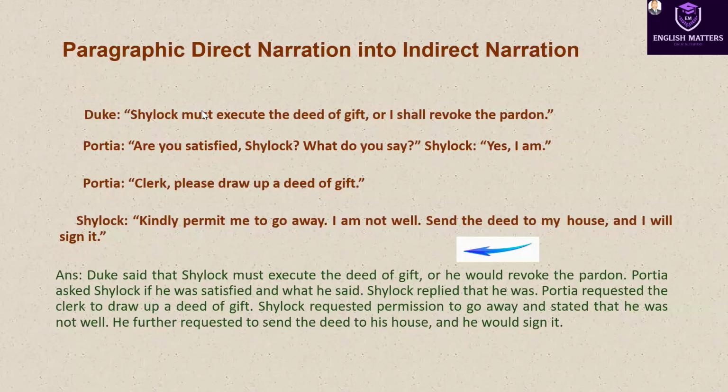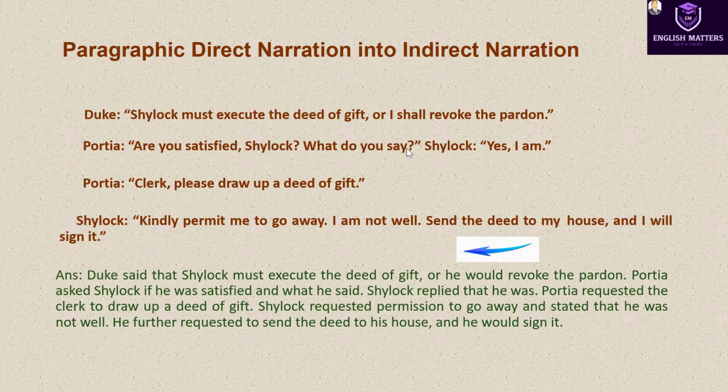Now I will take you to the next question. Look at it. Look at the cursor. Duke. He said, Shylock must execute the deed of gift, or I shall revoke the pardon. It was spoken by Duke. Then Portia said, Are you satisfied, Shylock?